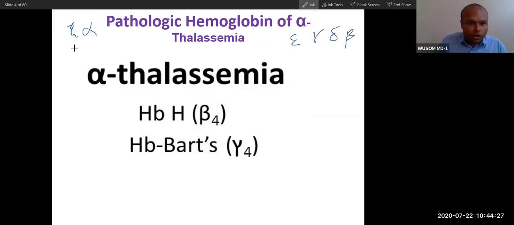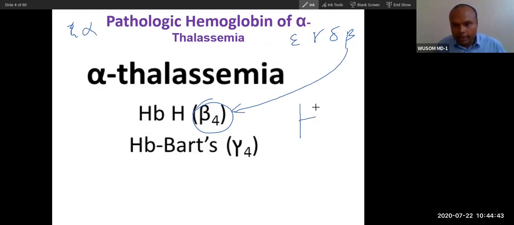Either of these, there should be either of these. But you can see, if you see such proteins, these are found in thalassemia. And this is beta 4, and there is only beta 4. This is called hemoglobin H. So you can remember H beta. Okay, so you can remember this beta 4 like that. And Bart. So you just remember Bart is gamma 4.